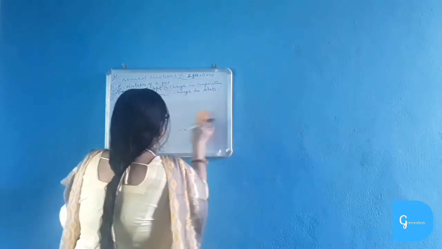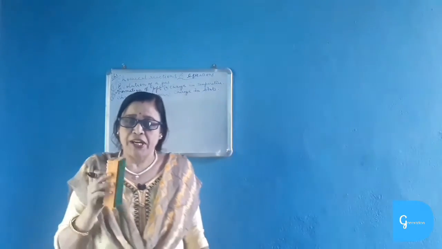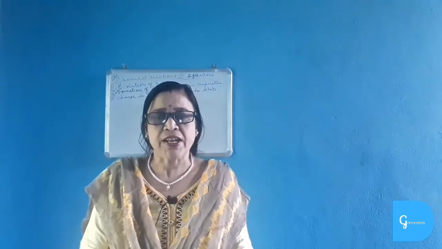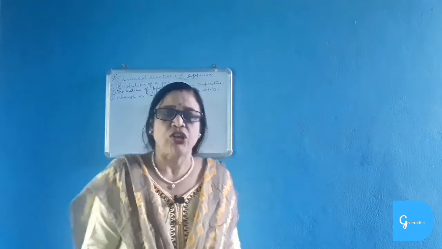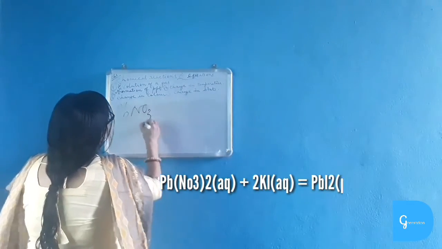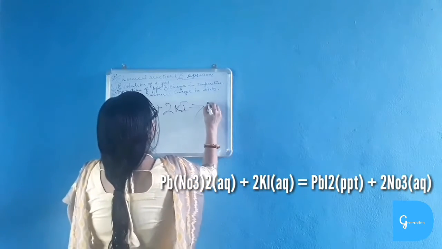Now the second property, formation of a precipitate. In some chemical reactions, a precipitate is formed. So now let us see what a precipitate is. A precipitate is a solid product which is formed in the reaction and it separates out from the solution. Let's take an example of lead nitrate plus potassium iodide.